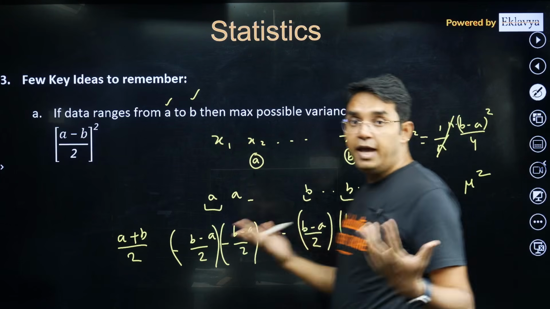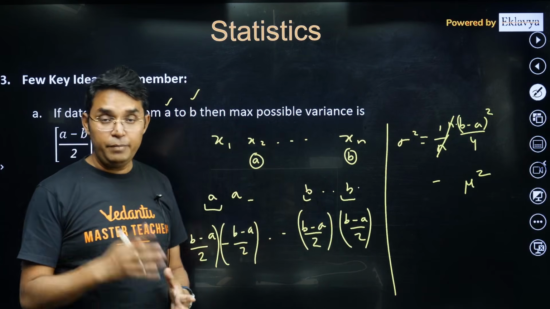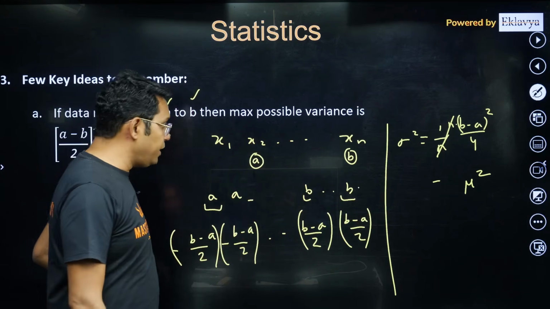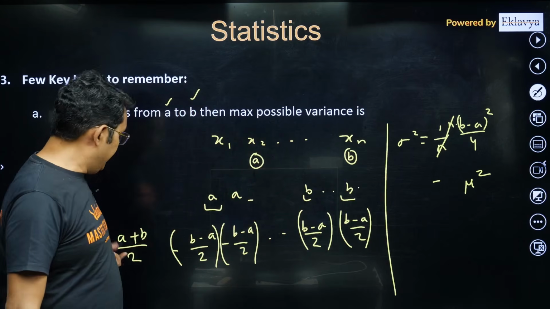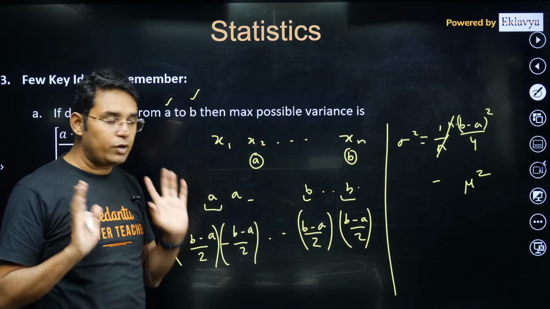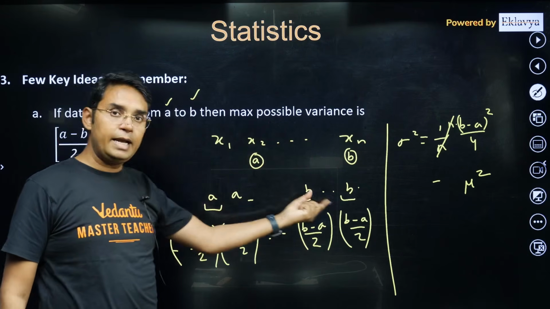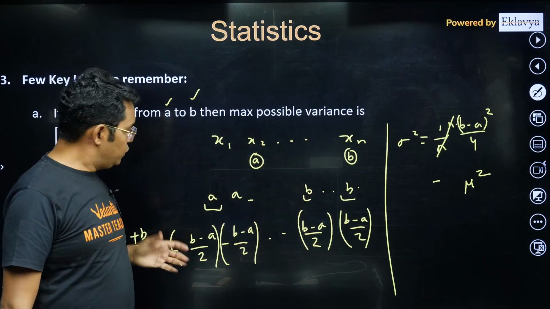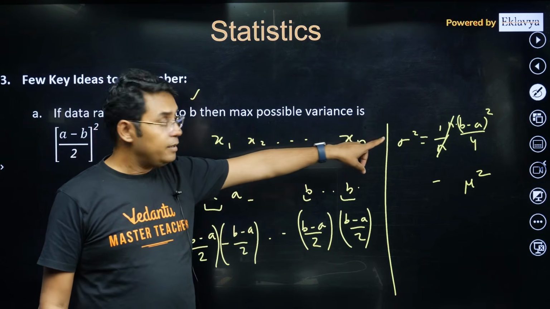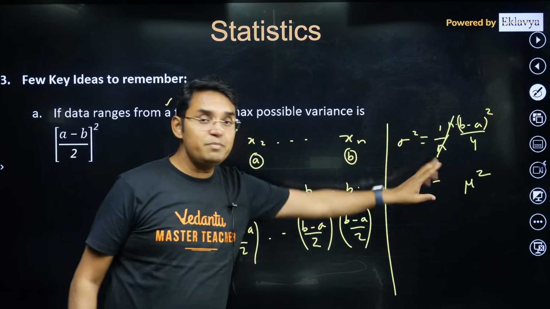Now you may have your mean equal to 0 if equal numbers of a's and b's are there. But if equal numbers of a and b are not there, then your mean will not be (a plus b) by 2. In that case, after subtraction, your mu will not be 0. I will repeat what I said. If a and b are equal in number, say 10 times a, 10 times b, then your average will be (a plus b) by 2. So after subtraction, your mu will become 0. In this case, your variance will be (b minus a) whole square by 4, because the mean is 0.